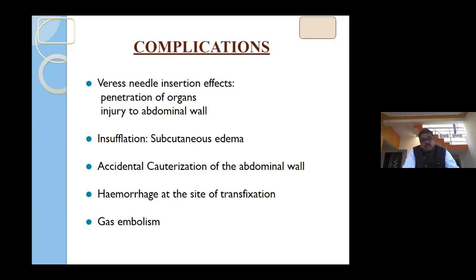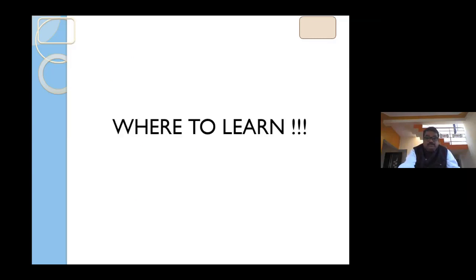Gas embolism is not likely with CO2, but if you are using room air through a filter, the possibility is there. Sometimes, because of cardiopulmonary depression or other issues, gas embolism is possible. If such things happen, you can connect the animal to the multipara monitor, and if any issues are there, you can immediately change the position of the animal, place it in left lateral recumbency, and manage the critical situation.